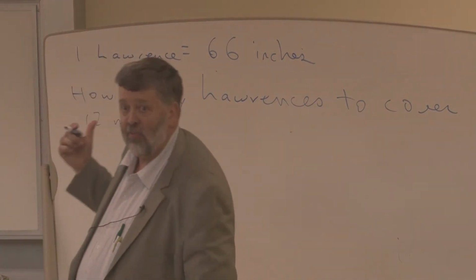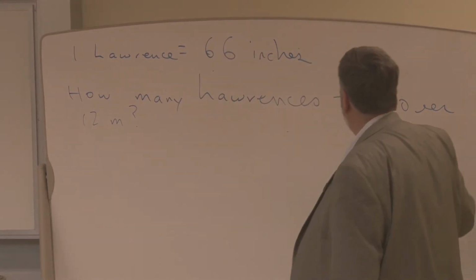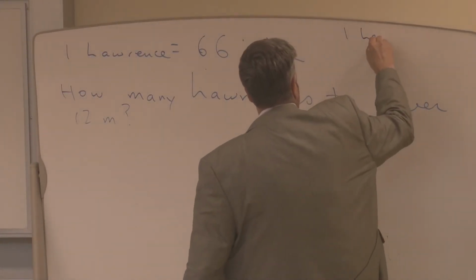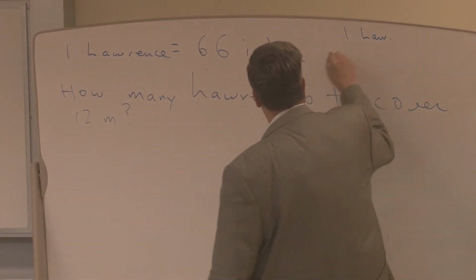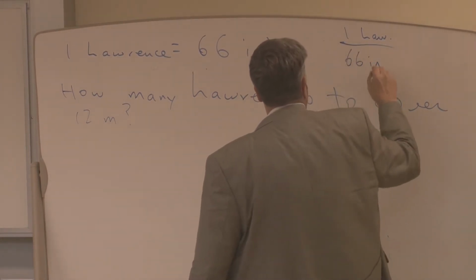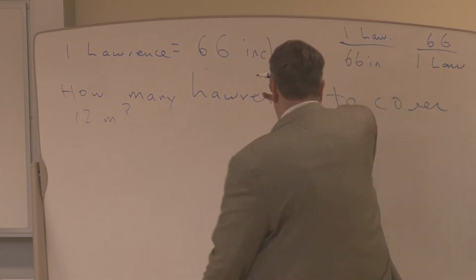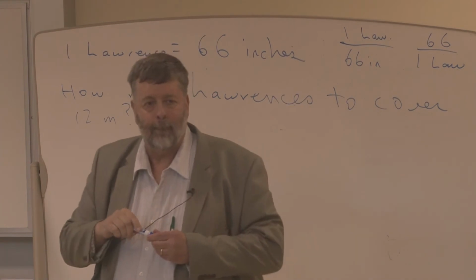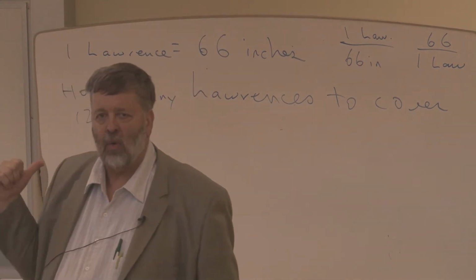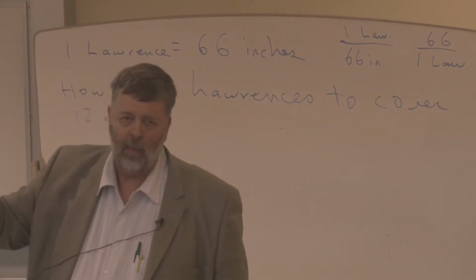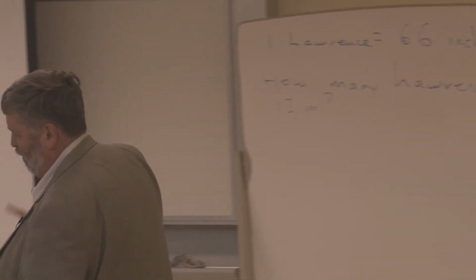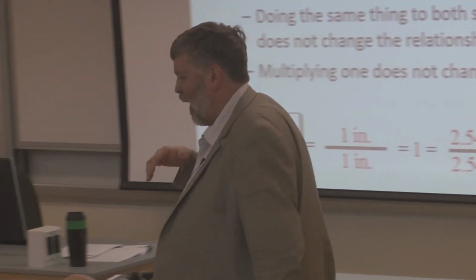Well, I can make conversion factors out of Lawrence and 66 inches. I can say 1 Lawrence, and we're going to abbreviate that LAW, is 66 inches. Or I could say 66 inches is 1 Lawrence. And the top and the bottom are equal to each other, right? If they're equal to each other, what is that ratio equal to? 1. Now, I learned in Miss Westheffer's 3rd grade that I can multiply anything times 1, doesn't change the number, right?